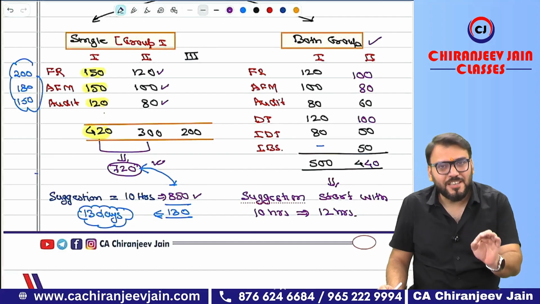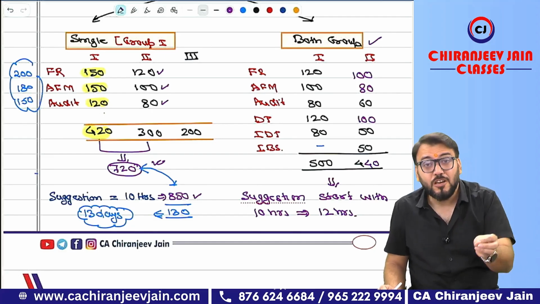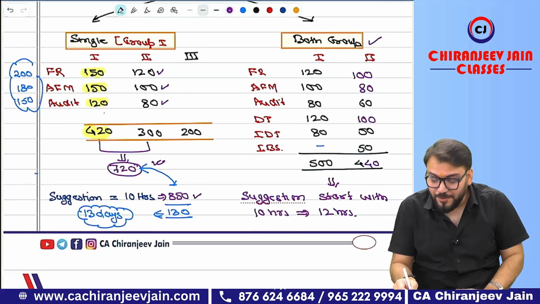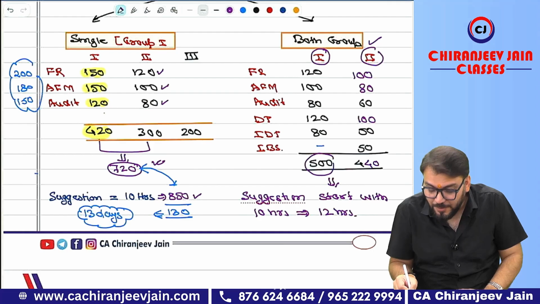For both group, if you have already started your revision, if you have already made your plan, don't change it. Follow that. But if you have not started your revision for both group, then you can follow whatever I am saying. Now for both group, also I have given 2 times at least revision. Now for the first revision, what is the maximum number of hours? Maximum number of hours is 500. I have given for all the subjects.